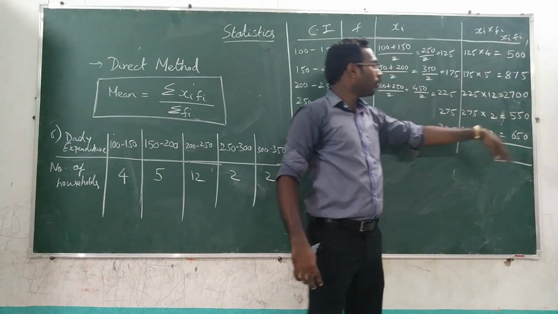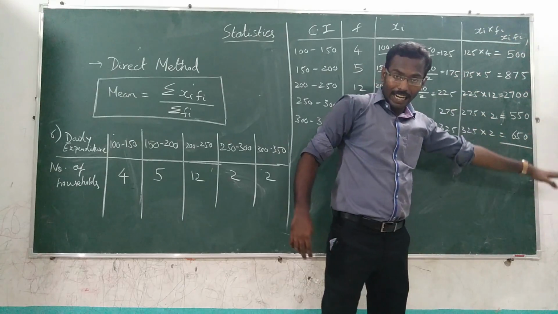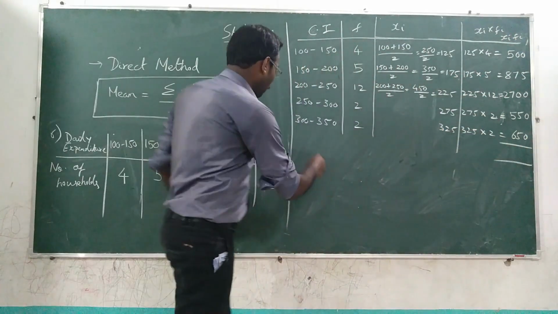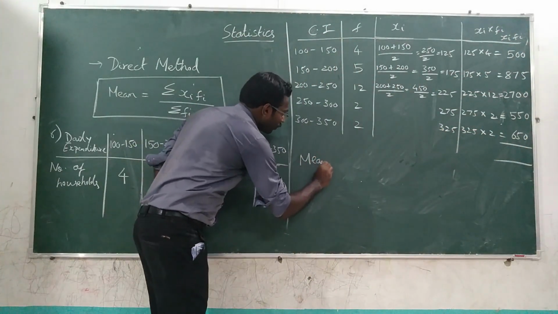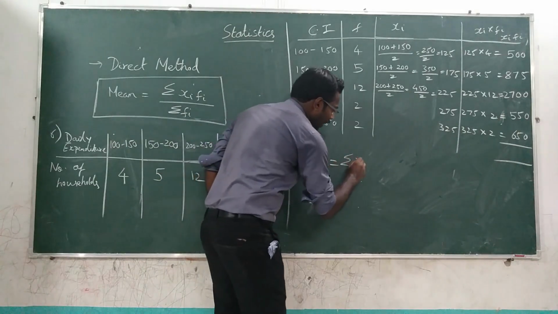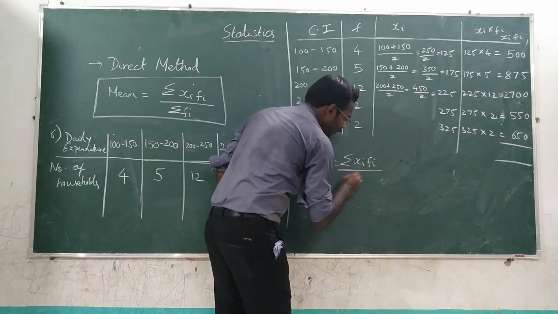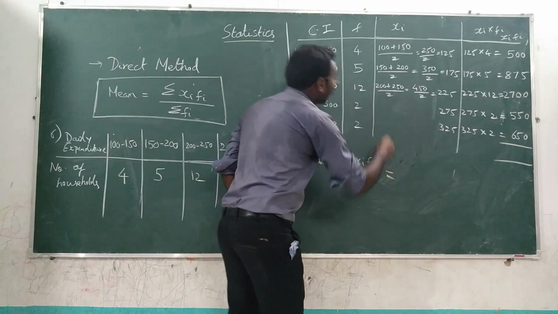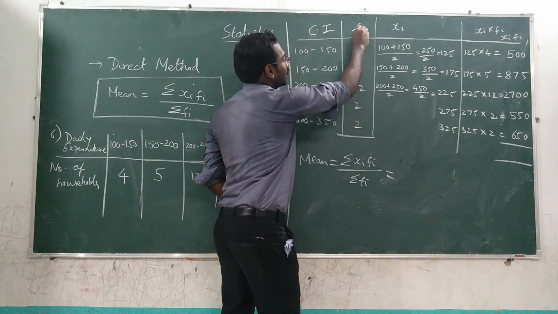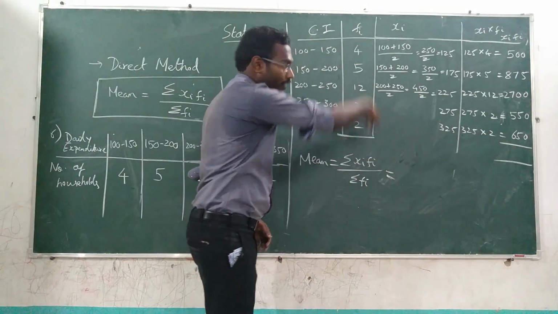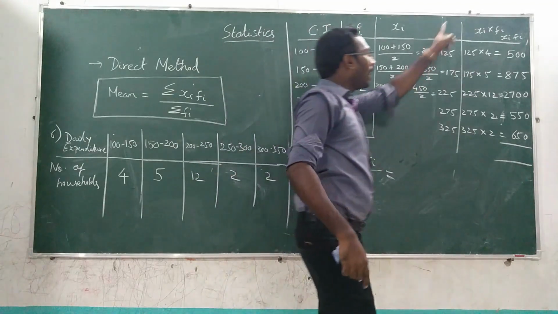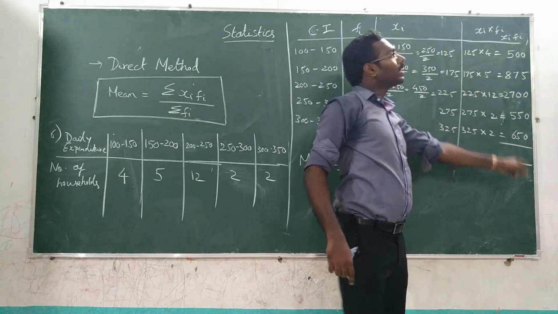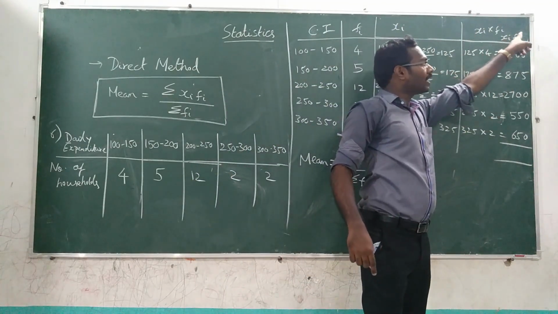Okay, so now what you have to do? We have to just add it. What all we need to add? Because the mean value is summation xi fi divided by summation fi. So if you add the second column, you will get summation fi. And if you add the fourth column, you will get the value of summation xi fi.